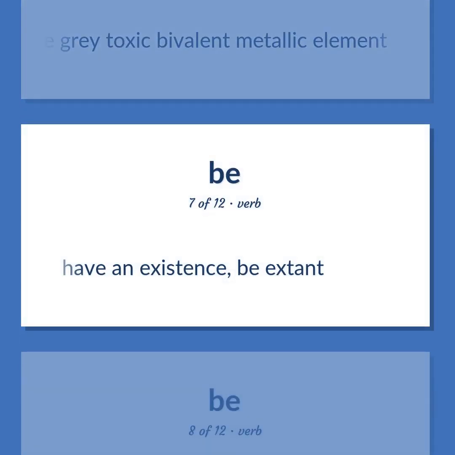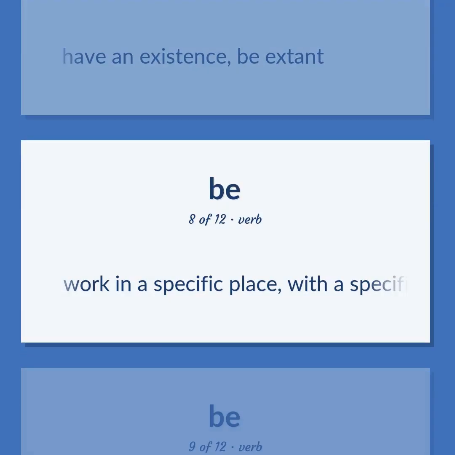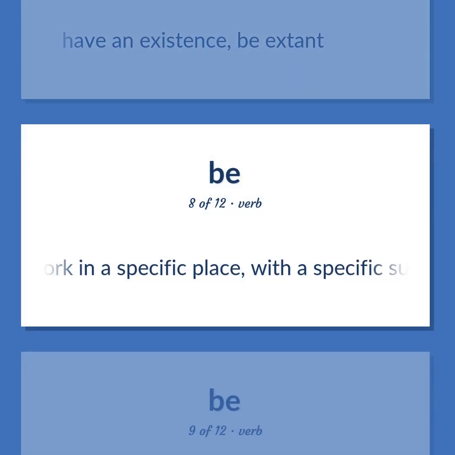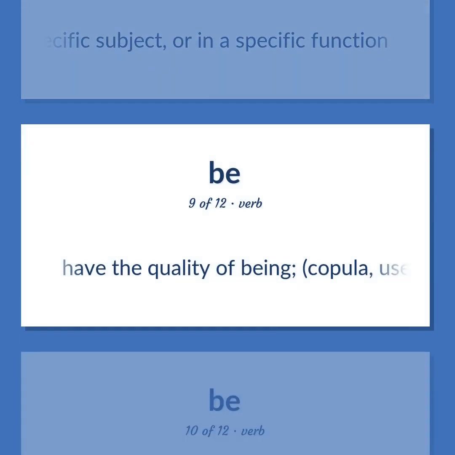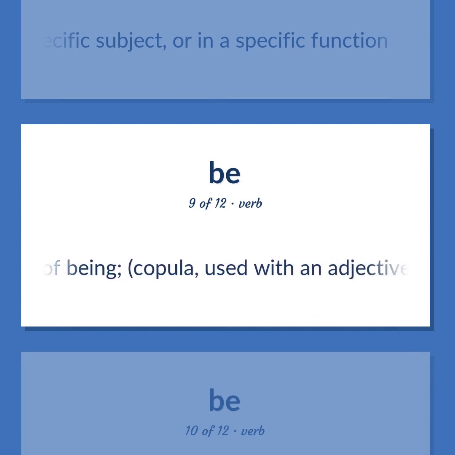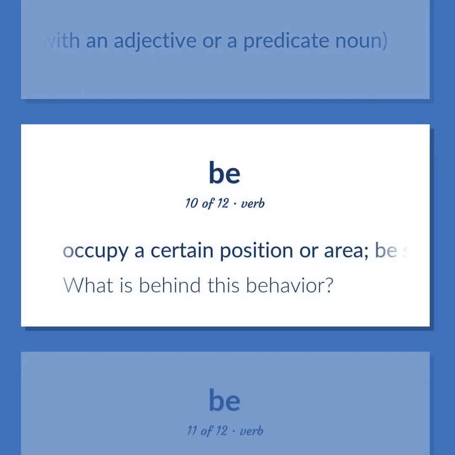Have an existence, be extant. Work in a specific place, with a specific subject, or in a specific function. Have the quality of being, copula, used with an adjective or a predicate noun. Occupy a certain position or area, be somewhere.